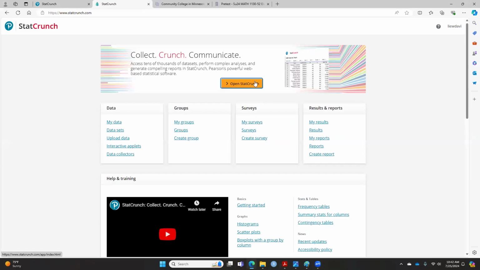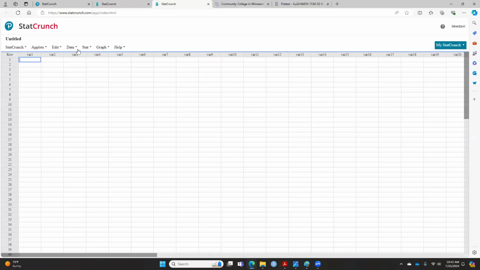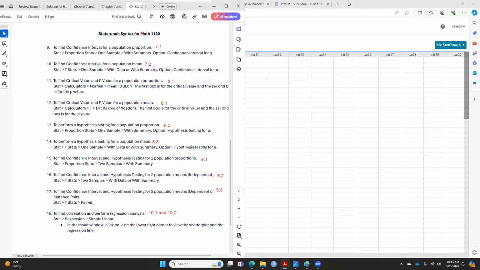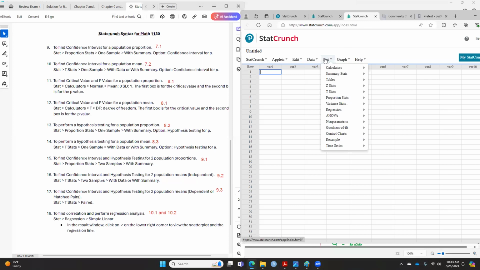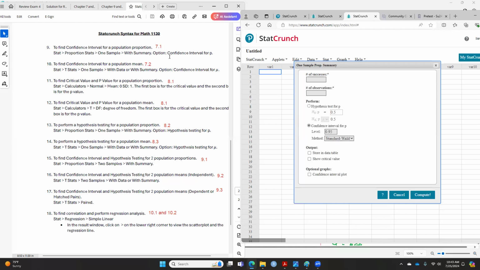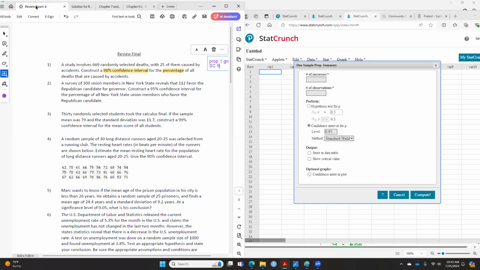Yep, this is how we do it. What was that called? I forgot. Stat, Proportion Stats, One Sample, with Summary. I'm going to separate this into two so you guys can see it. It's so difficult to teach with one screen. So this is what you need to do, and make sure you click on the confidence interval because we're doing a confidence interval. Now you can put in the values.